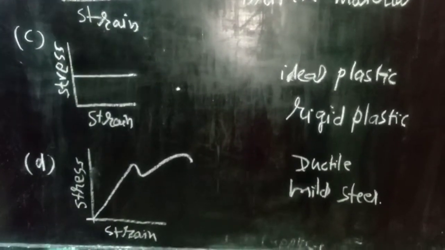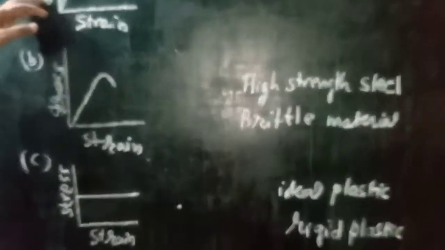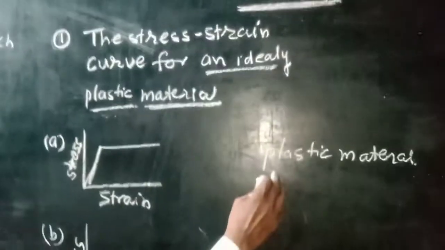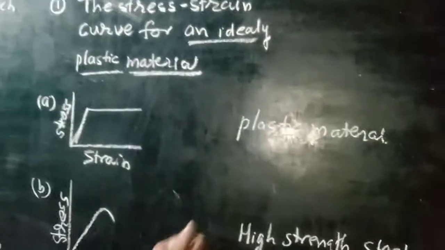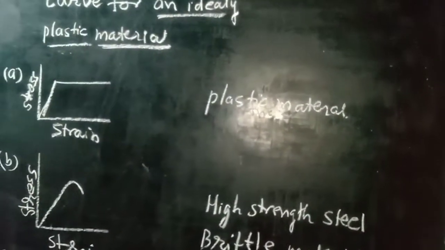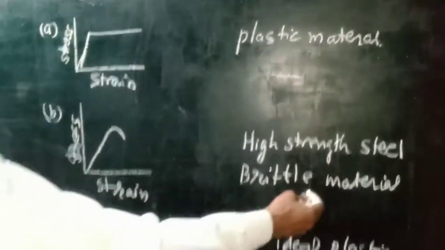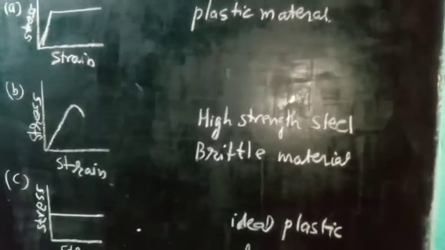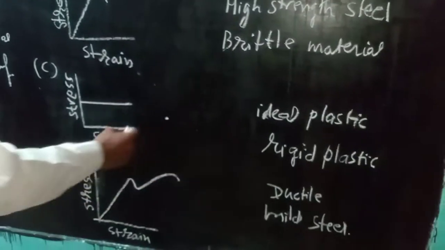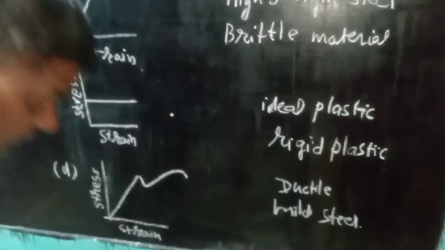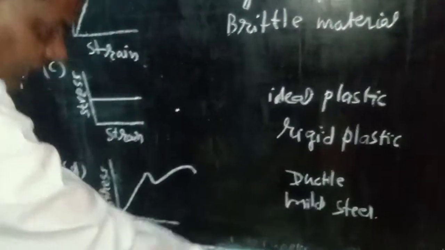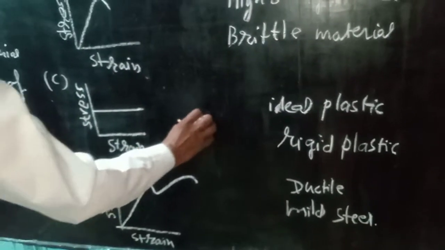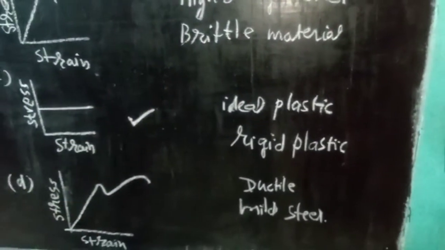So which curve is the answer to this question belonging to the stress-strain curve? For example, this curve is for the plastic material, this is the curve for high strength steel or brittle materials, this is called ideal plastic or rigid material, and this is called ductile material or mild steel. So according to our choices, the answer to this question is C.